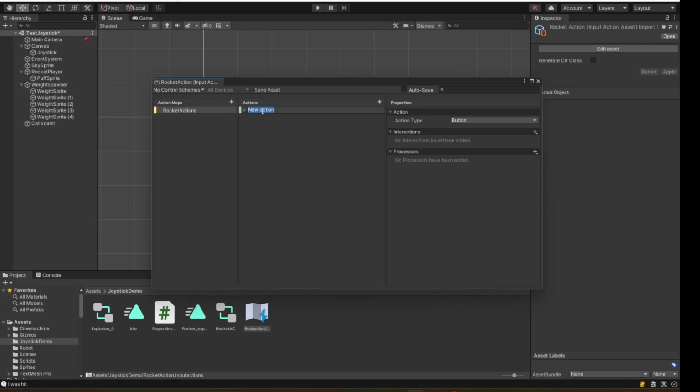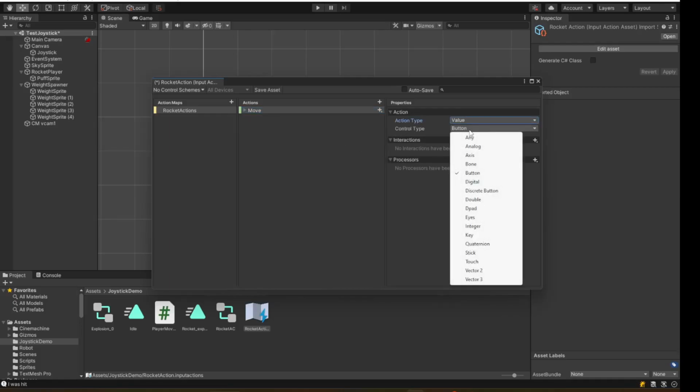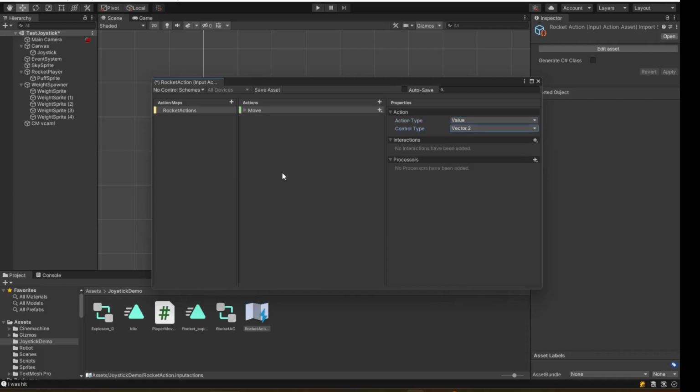Take this new action. We'll rename this to move because that's what we want to do with our rocket. Go enter. Then we go to our action type and set it as value because we want a range of values and we want them to be in the form of vector 2 because a joystick moves up, down, left, right. In other words, that's 2 axes.